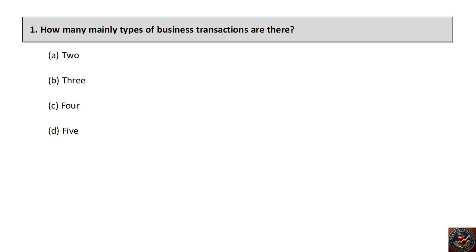How many mainly types of business transactions are there? 2, 3, 4, 5. The right answer is there are mainly two types of business transactions.